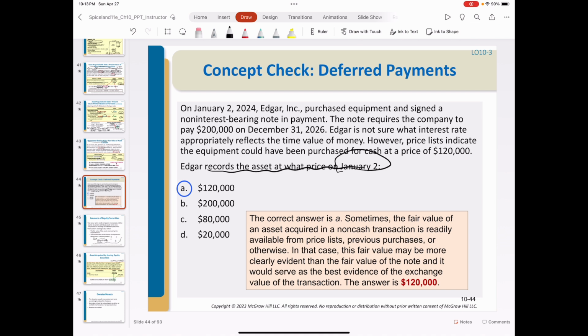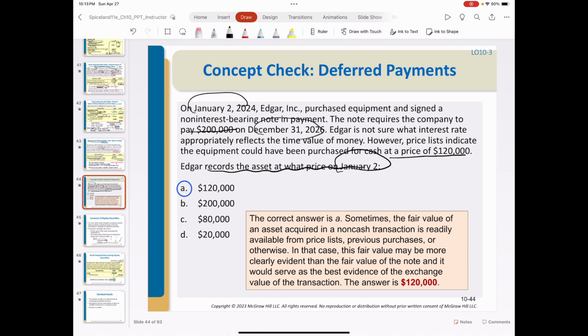One is a cash price, 120,000. Another one is notes payable, which is the future cash amount after 3 years, from the beginning of 2024 to the end of 2026.